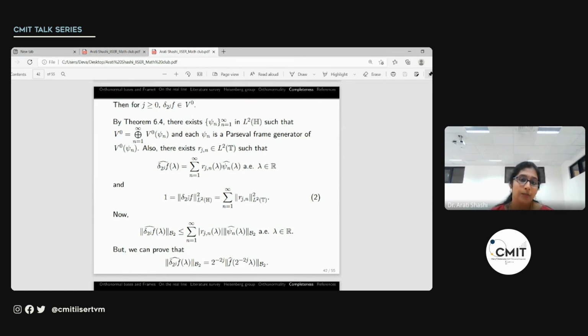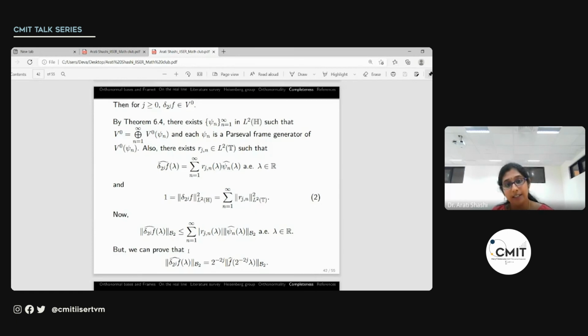And since delta 2^j is a unitary operator, it's an isometry, so this norm is actually the norm of f, which we assume to be 1. So we have basically 1 equal to the summation over n of the norm of r_j^n. Now, using this relation, we can write the Hilbert-Schmidt norm of the Fourier transform of delta 2^j f in terms of this, and we have the r_j^n and the Fourier transforms of psi^n.